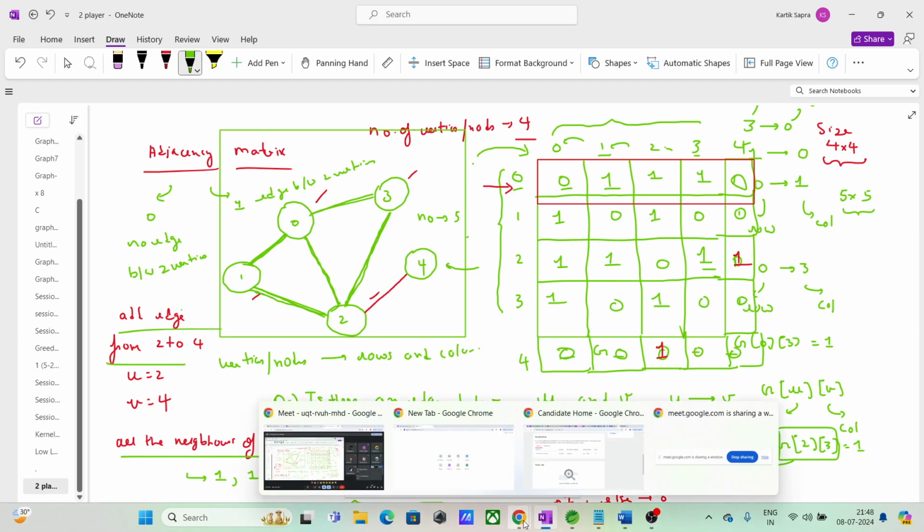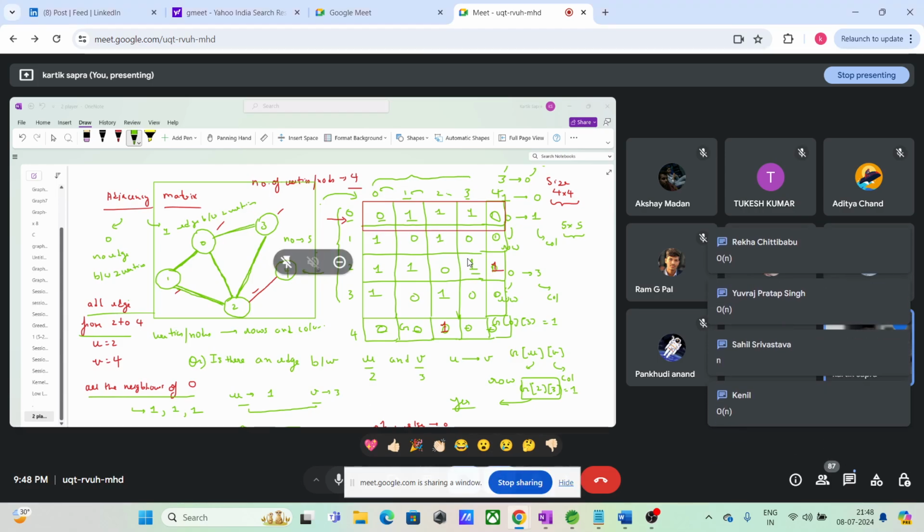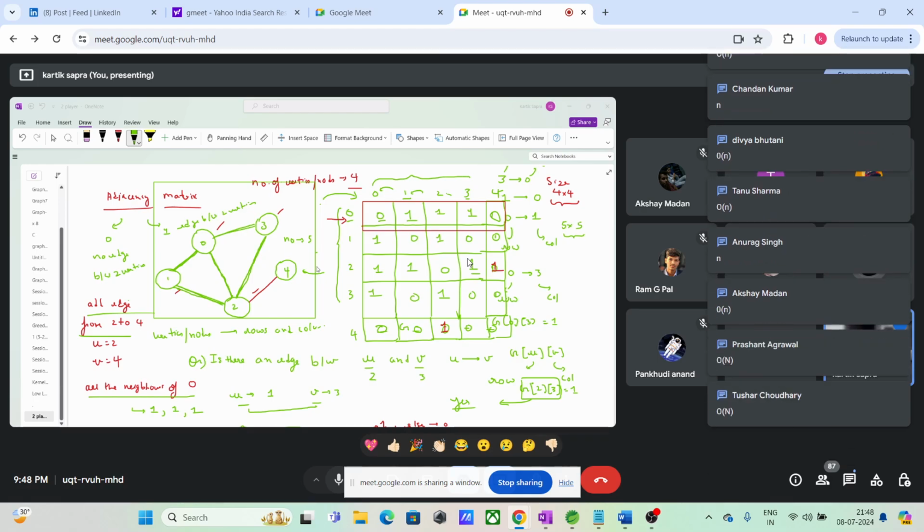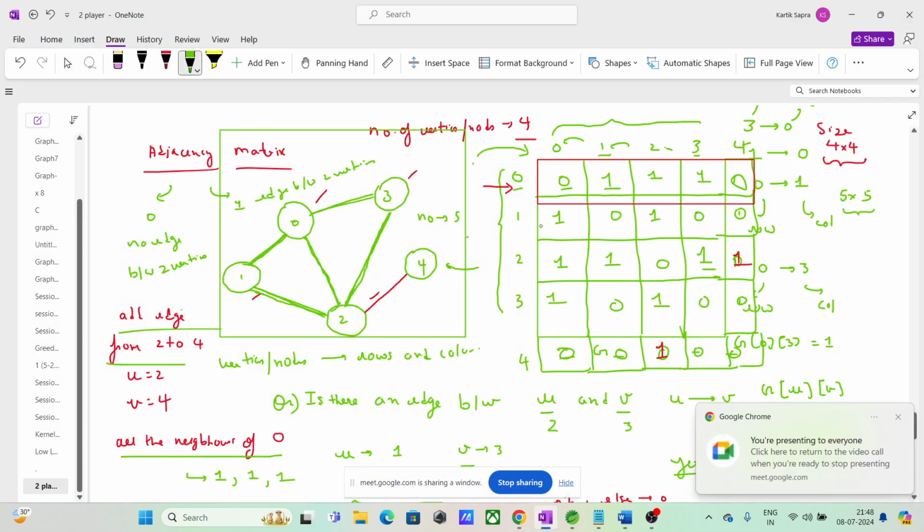Time complexity of finding all neighbors of a particular vertex. Order of n. Because what you are doing? Linear. Right. You are going on 0 0, 0 1, 0 2, 0 3, 0. Right. Linear. अगर तुम देखो कितने स्टेप्स लिए?